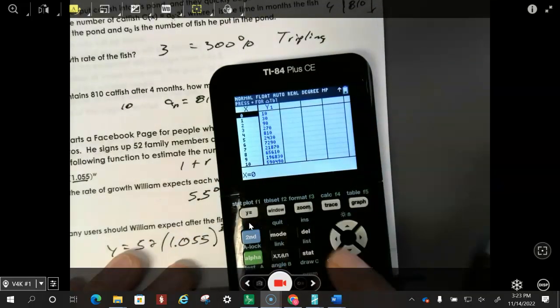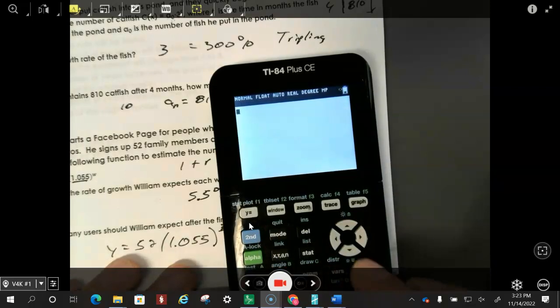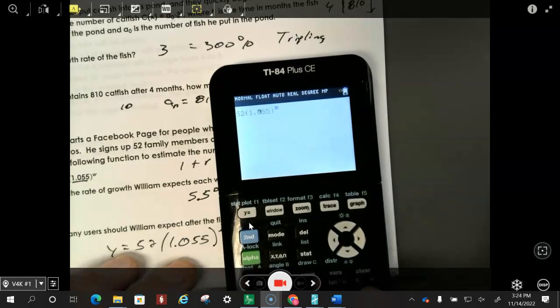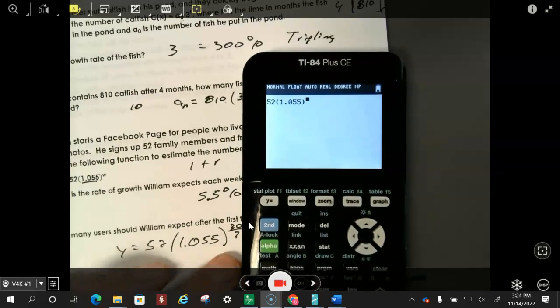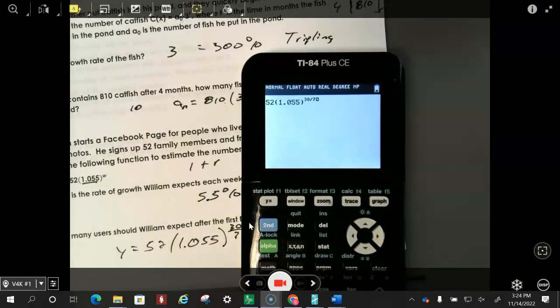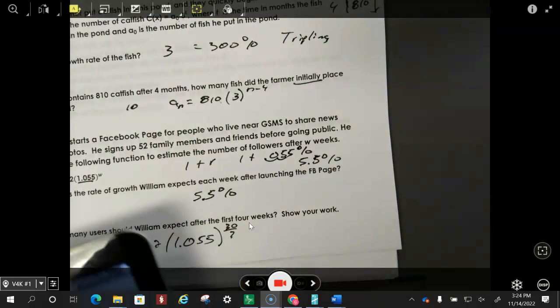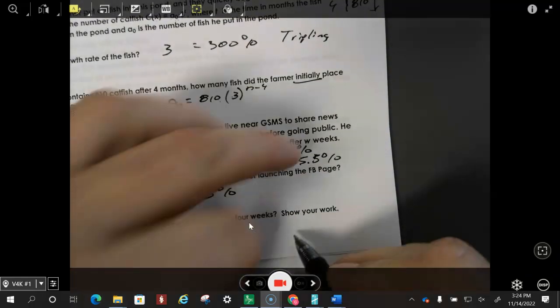So I'm going to just come up here and put this in. It's going to be 52, parentheses, 1.055, close parentheses, raised to the power of, and all you have to do is just go 30 divided by 7. Don't make it difficult, okay? Y'all made it difficult on that last test. And when I do that, for my answer, I'm going to just round this off to the nearest whole number. So it's going to be about 65 people.